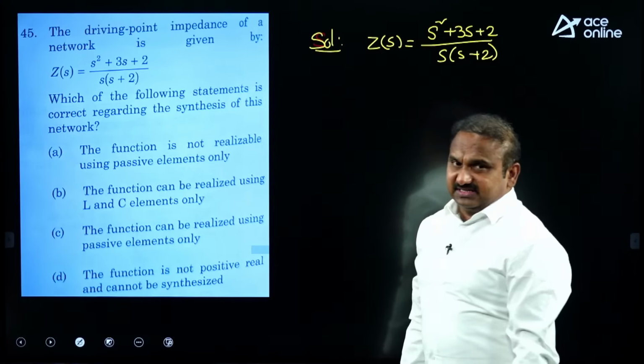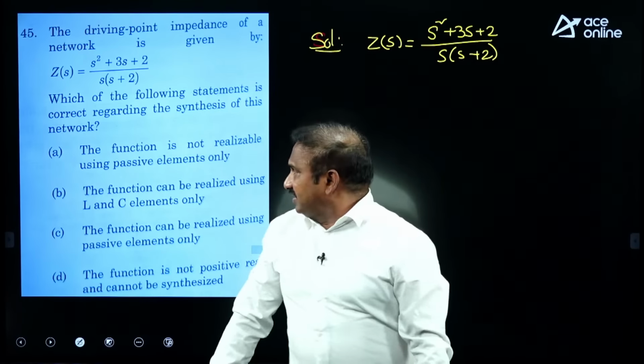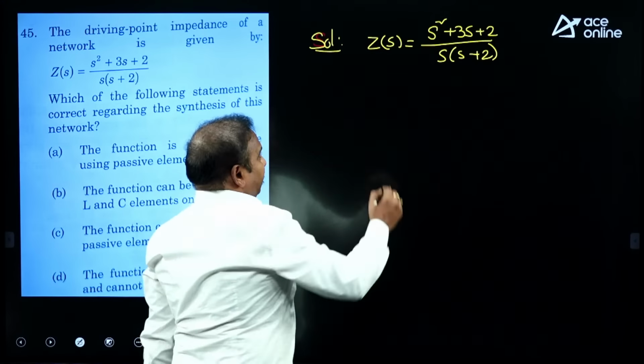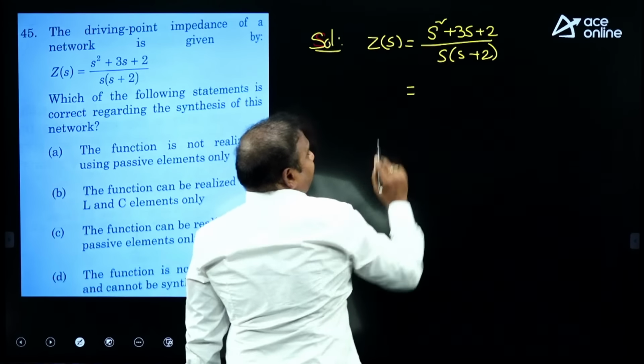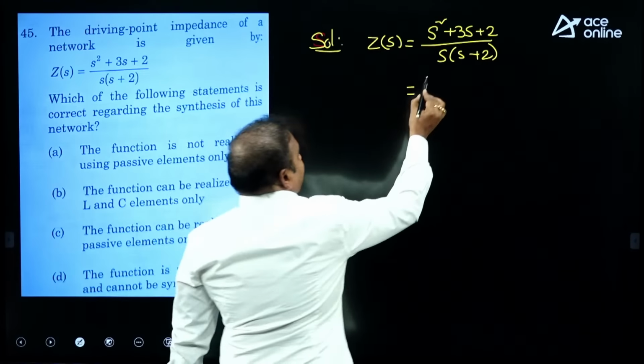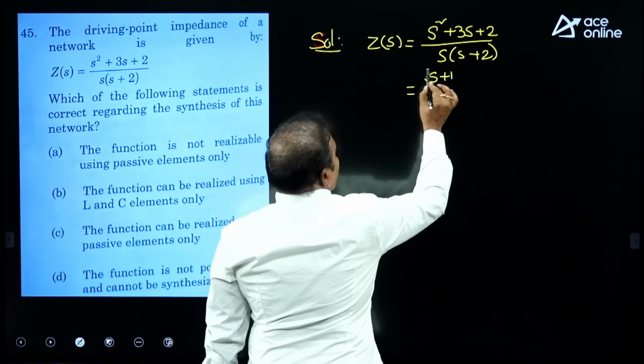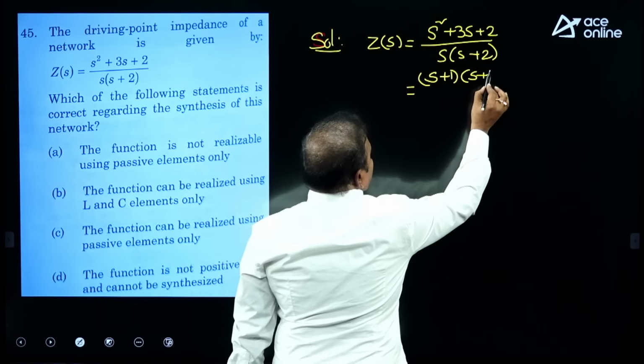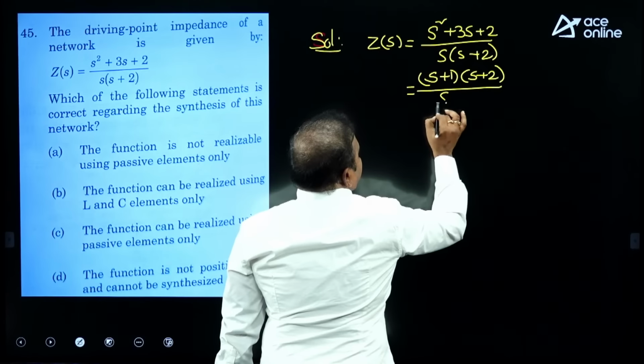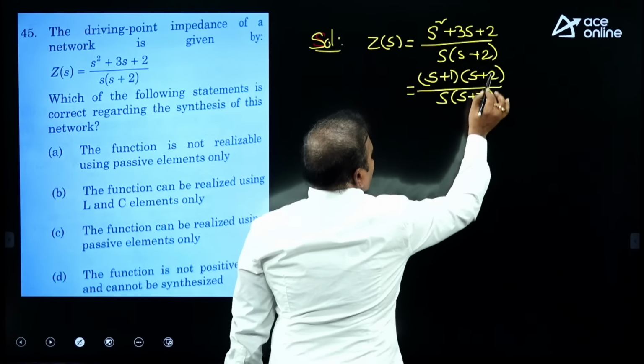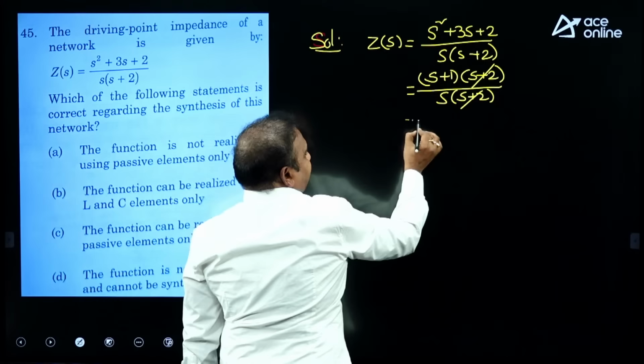If you want to synthesize that, first, as per the given driving point impedance for a one port network, here we have S square plus 3S plus 2. Now this we can write as (S plus 1) into (S plus 2). By taking this S into (S plus 2), now S plus 2 will be cancelled.